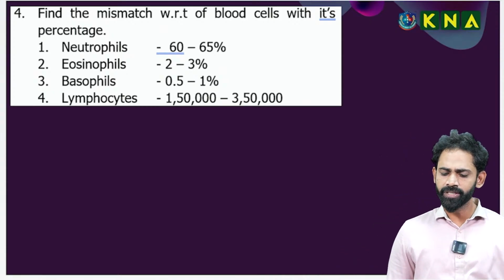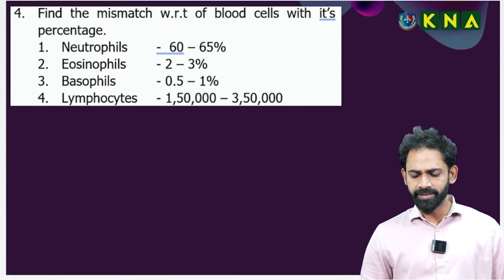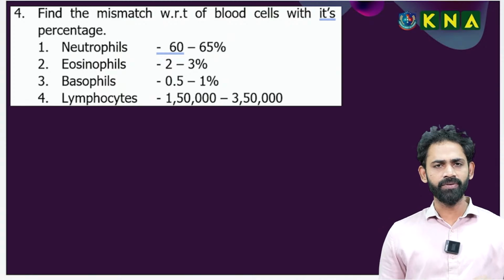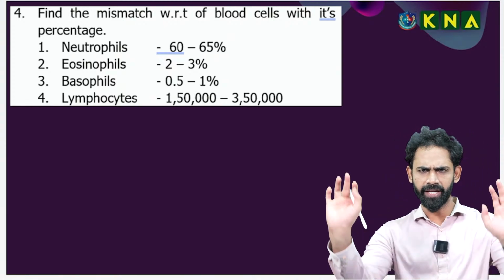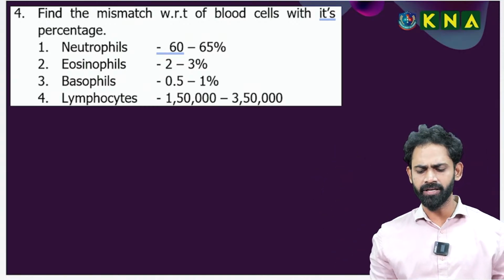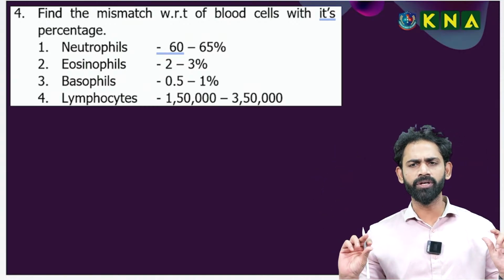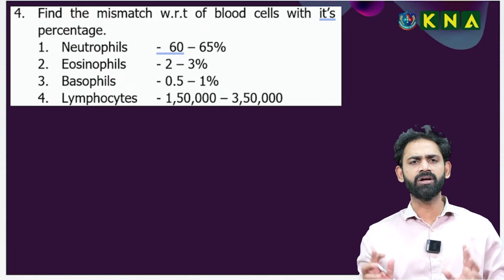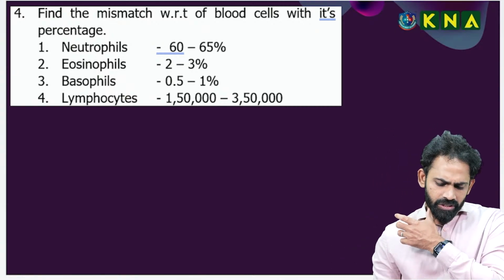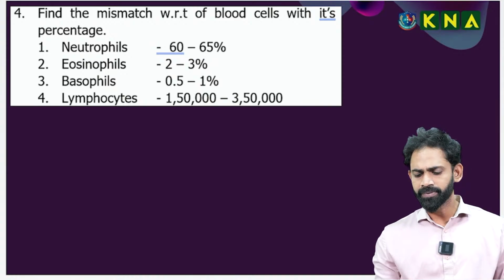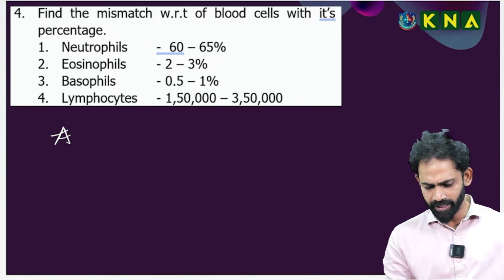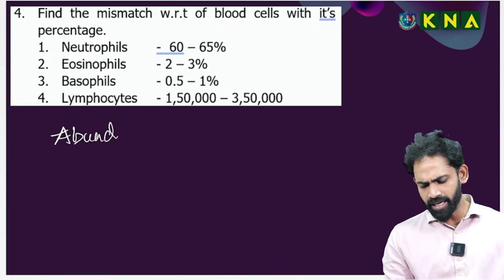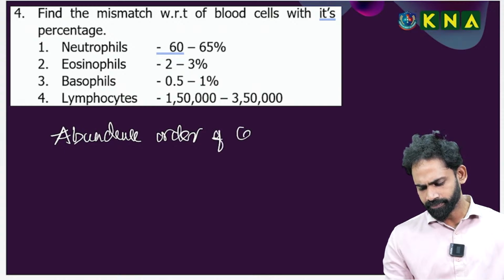Find the mismatch with respect to blood cells and their percentage. Along with the question, the explanation is also required for you. What is the abundancy order of the cells?